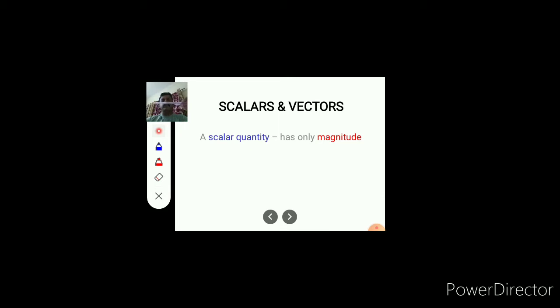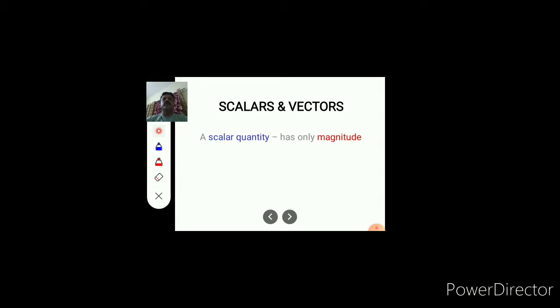The length of the pen is 10 centimeter, so 10 is the magnitude and centimeter is the unit, which may be different. If we consider a table, the length of the table is 1 meter.